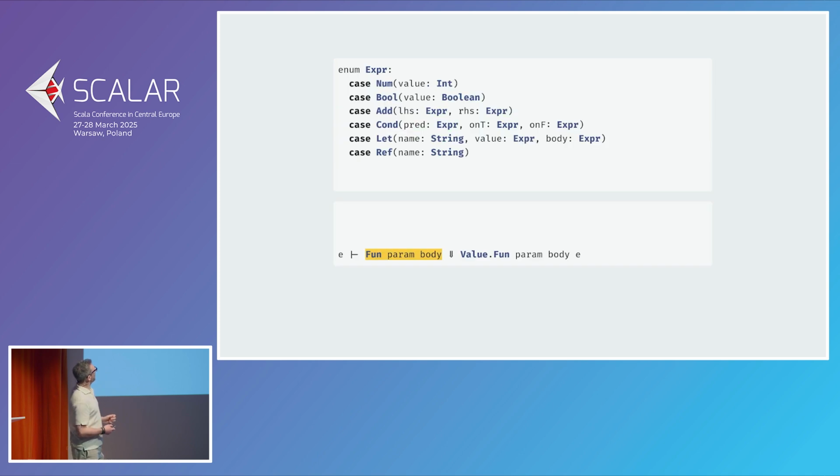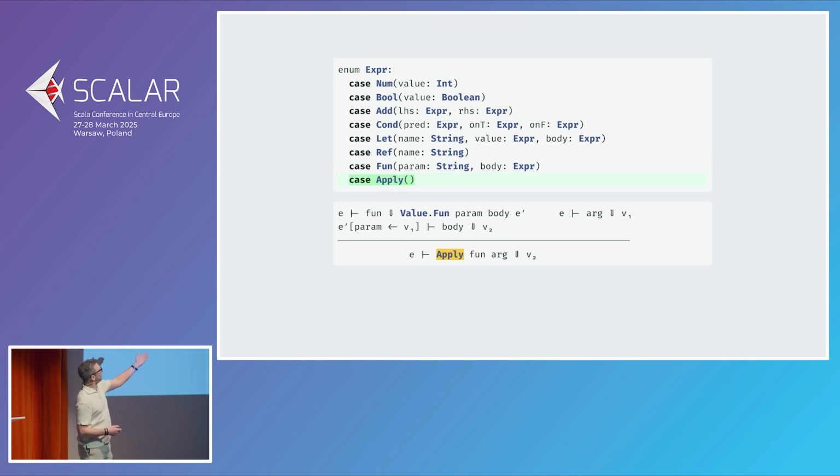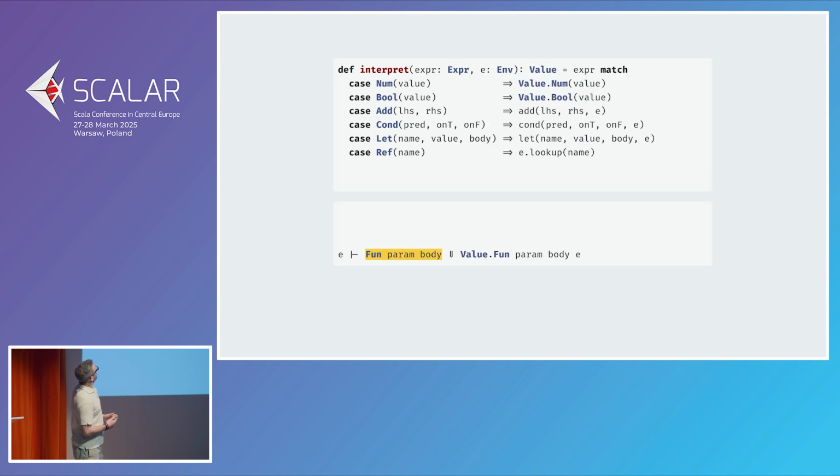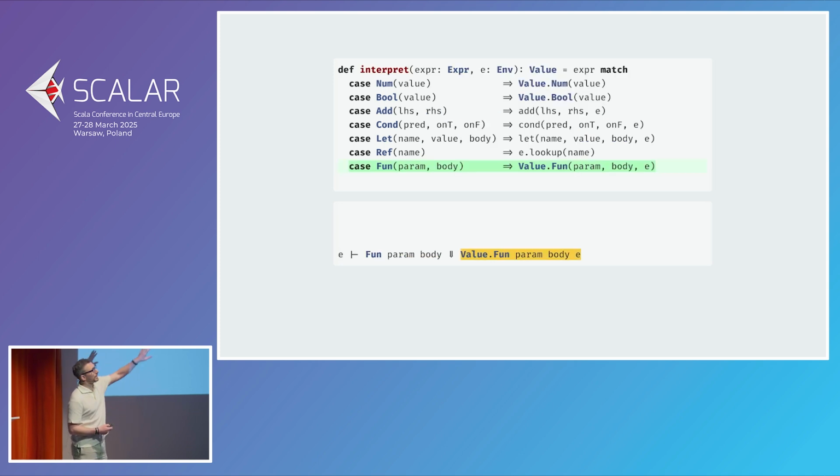Implementation is straightforward, and we're going to go quickly. We need a new term, fun, which has a parameter and a body. And we need application of function, which has something that we hope is a function and an argument. Parameter, argument. Parameter is a name, argument is a value. So parameter is a binding, and argument is what you bind the name to. Well, function is just creating a function. It's a function literal. We just create a value.fun.